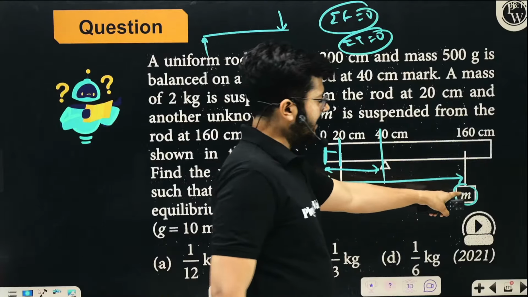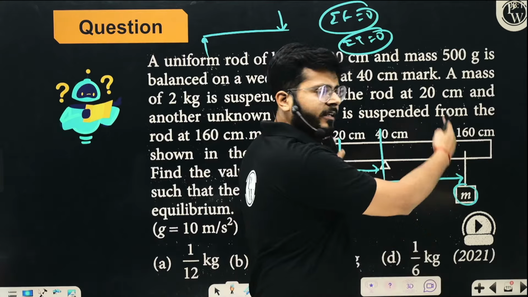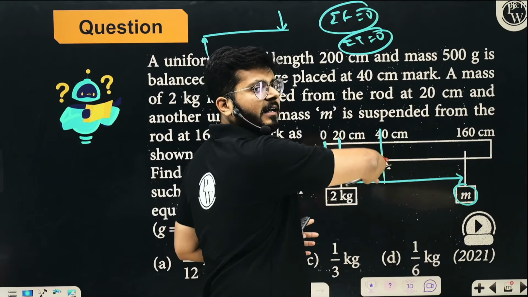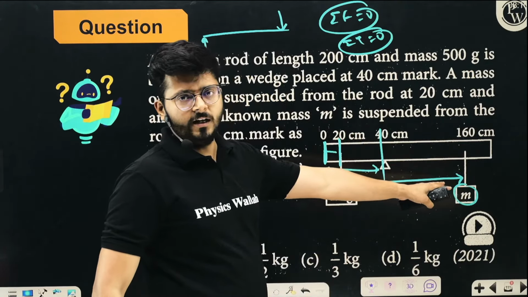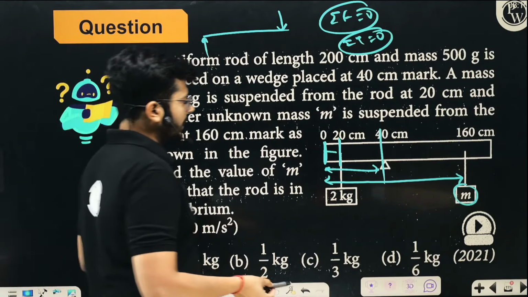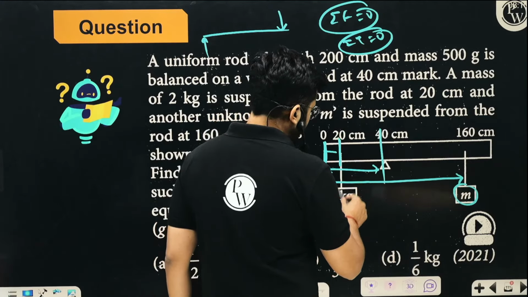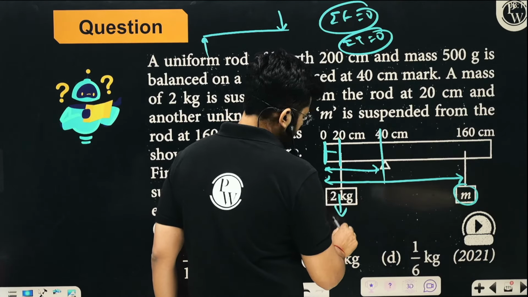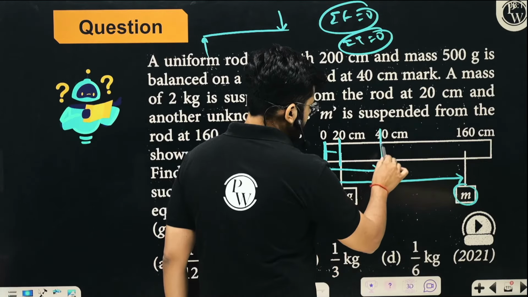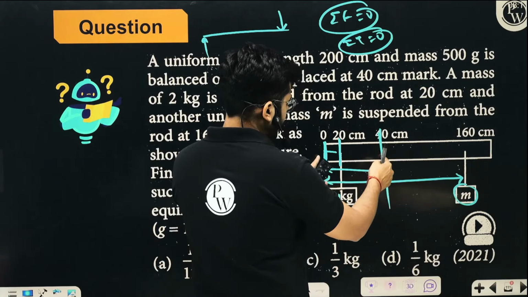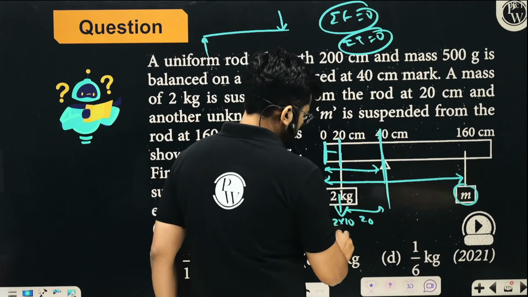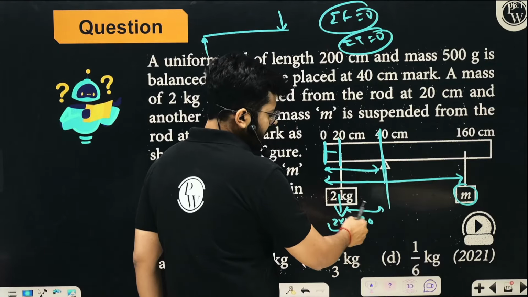The mass m should be such that not only the net force is 0, but also the torque about this point is 0. Then only the whole thing will be under equilibrium. The torque created by the weight of the 2 kg mass, taking g as 10, is 20 into the distance 20, since the pivot is at 40 and this is at 20.